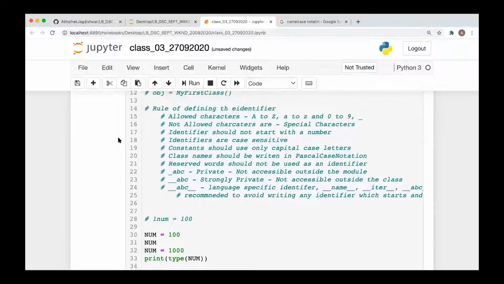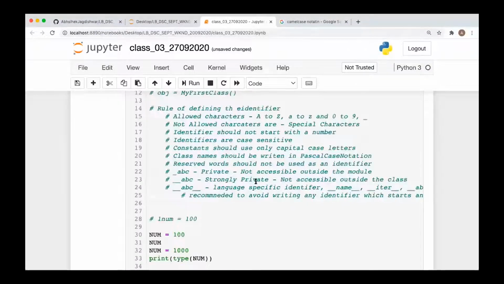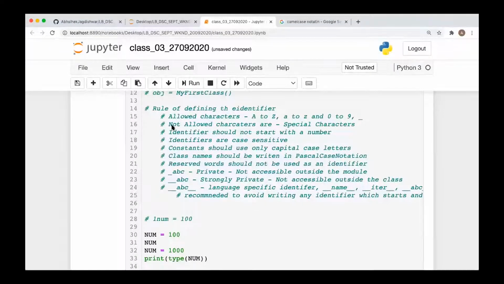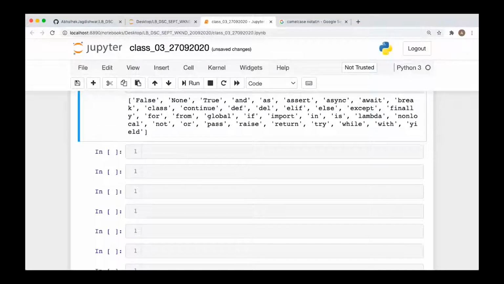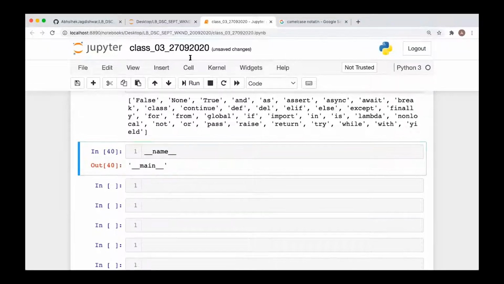Okay, next we have this last one, __ABC__. It says that it is a language specific identifier, and there are a number of identifiers which start with double underscore and end with double underscore, and they are used for some internal purposes. For example, if you write __name__, it is always supposed to give you __main__. Why? Because currently you are executing this module as the main module, so it will give you __main__.